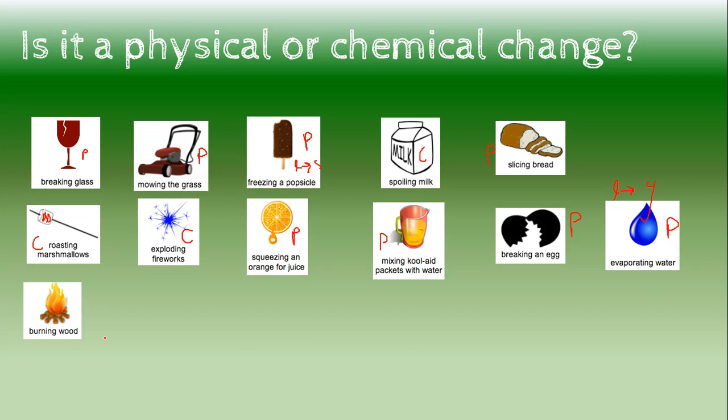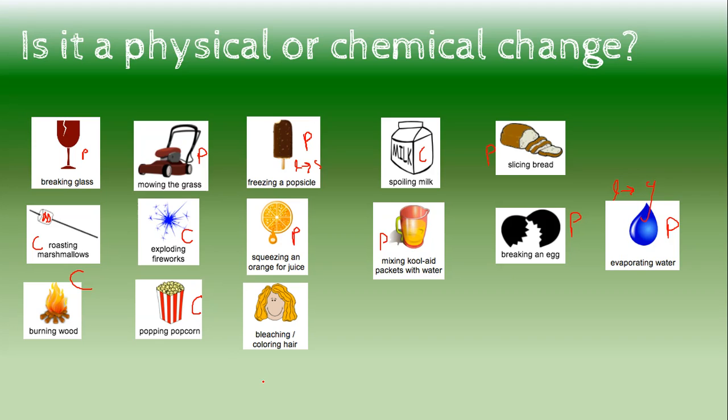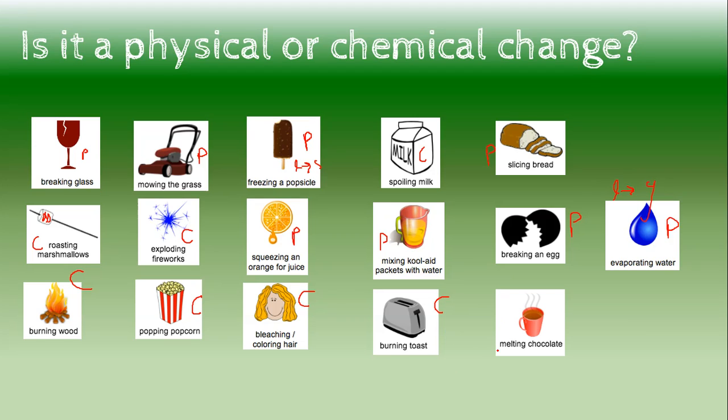All right, burning wood, I can smell it. It's producing light, and my products are not equal to my reactants. Therefore, it is chemical. Popping popcorn, oh, you can smell that from a long ways away. It is delicious. It is chemical. Bleaching or coloring hair is a distinctive color change because you're coloring it. It is a chemical reaction. And finally, burning toast. Yeah, you know it's burning because you can smell it. Therefore, it is chemical. And the toast does change from light to dark. And melting chocolate, I'm hoping you saw it's a phase change. Melting chocolate is solid to a liquid.